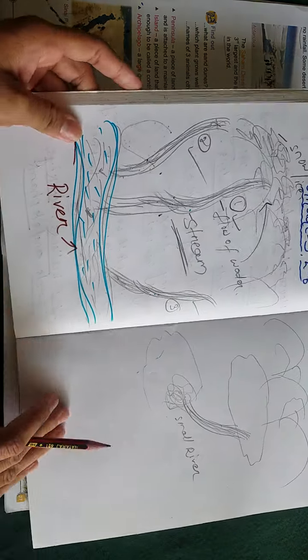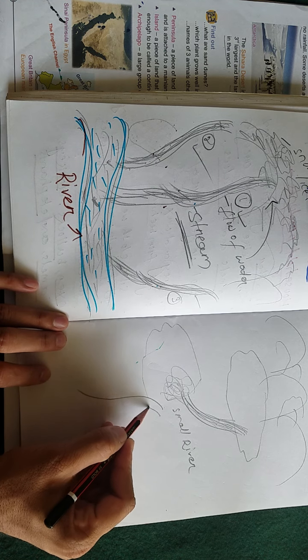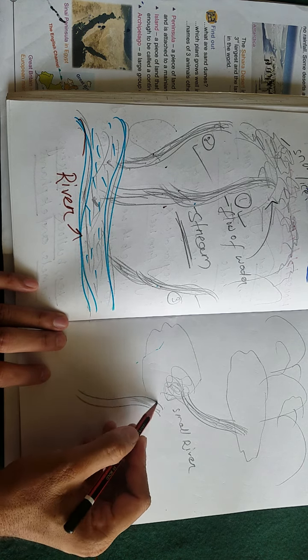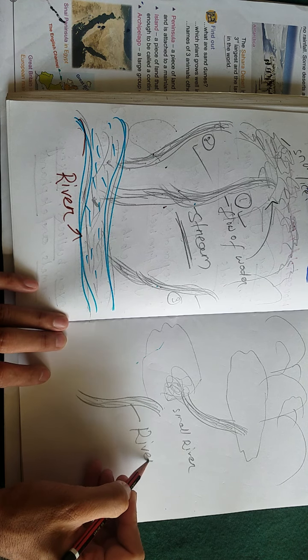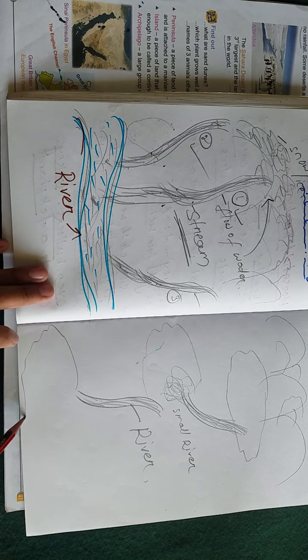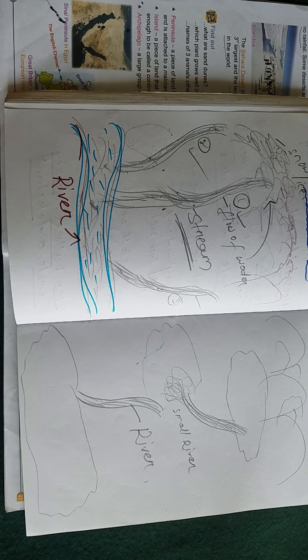See, students, think of a river flowing, R-I-V-E-R, and it is going to the ocean. Just remember one thing, students: maximum rivers meet the oceans.